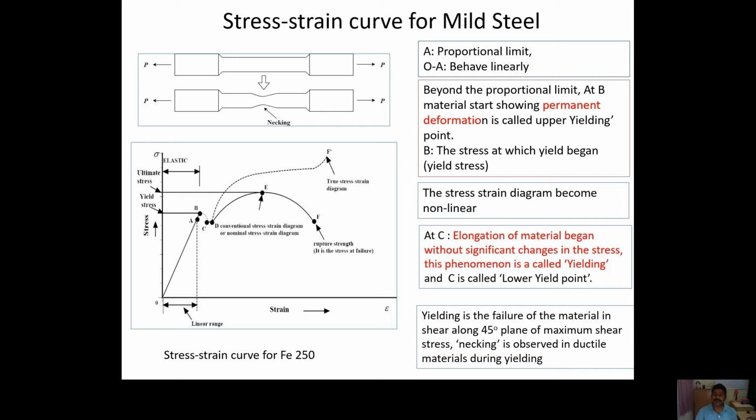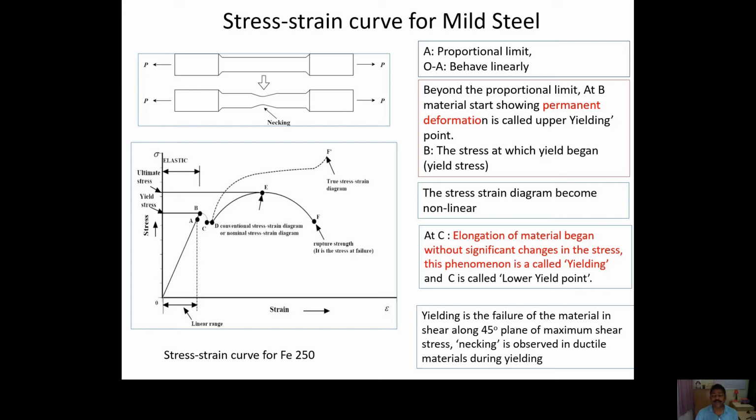Now if you continue the loading, you will find that after the upper yield point the stress drops to the lower yield point, the C point. And if you continue loading, you will find that when the material reaches the C point, there will be large deformation without much change in the load. So here this CD line will be straight. C is basically called the lower yield point. Once the material reaches the lower yield point, there will be large deformation without changing much load. That is basically called plastic.